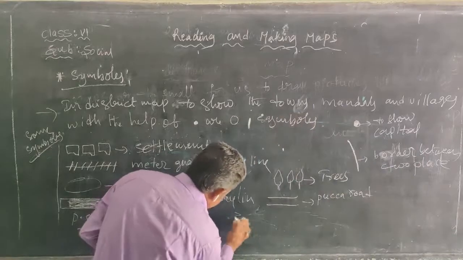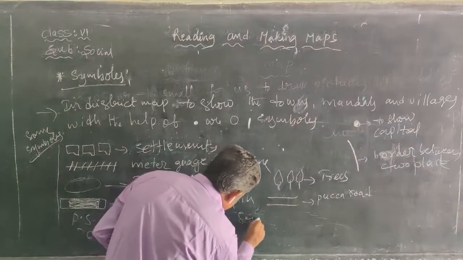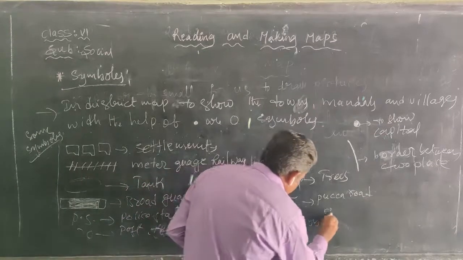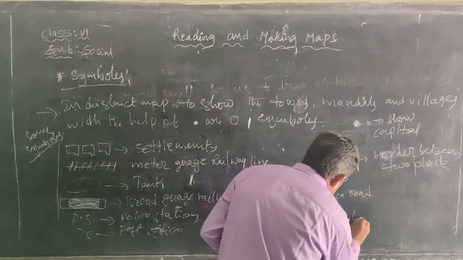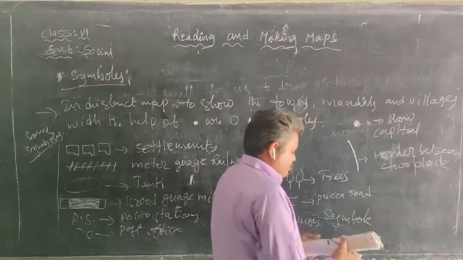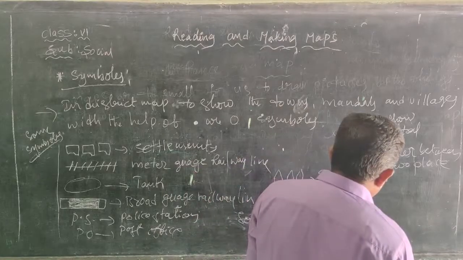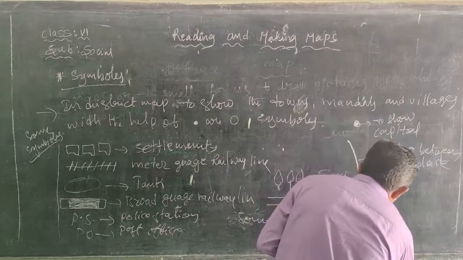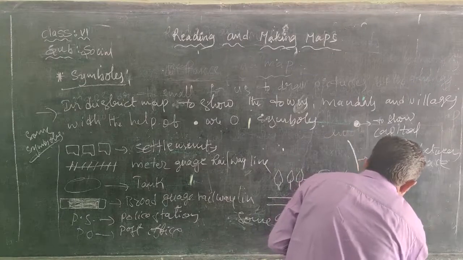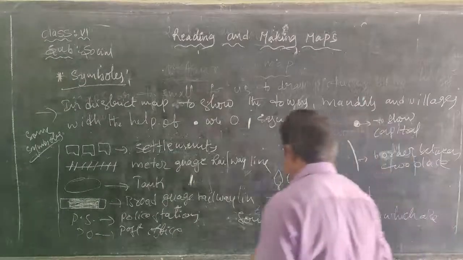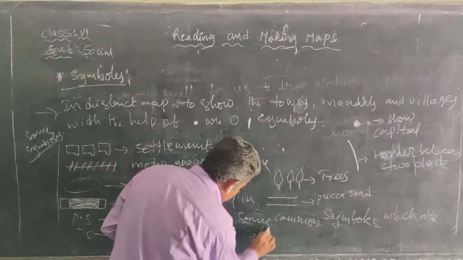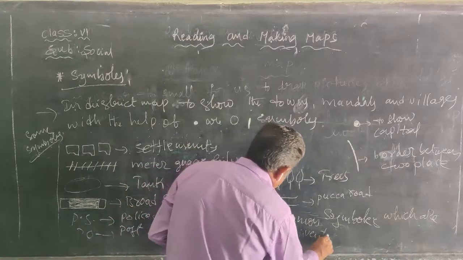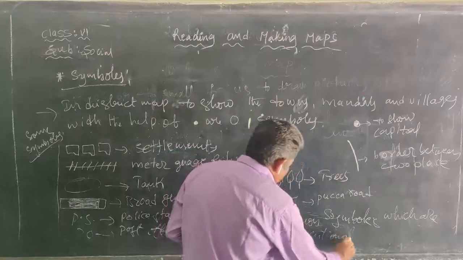Some common symbols are called conventional symbols.